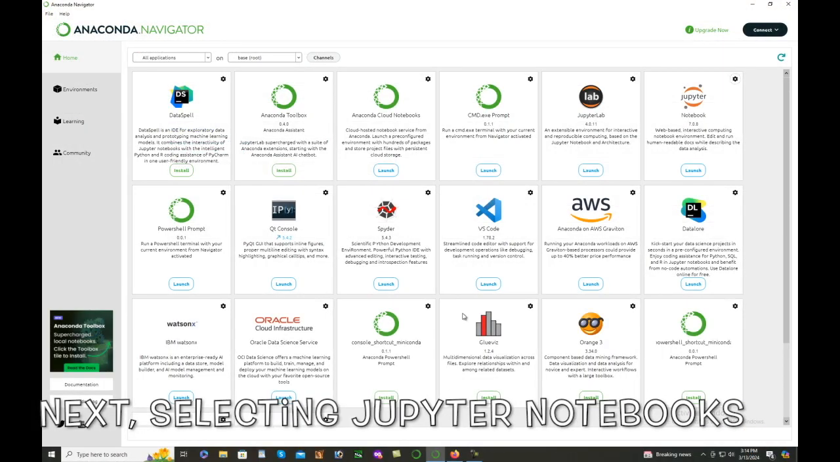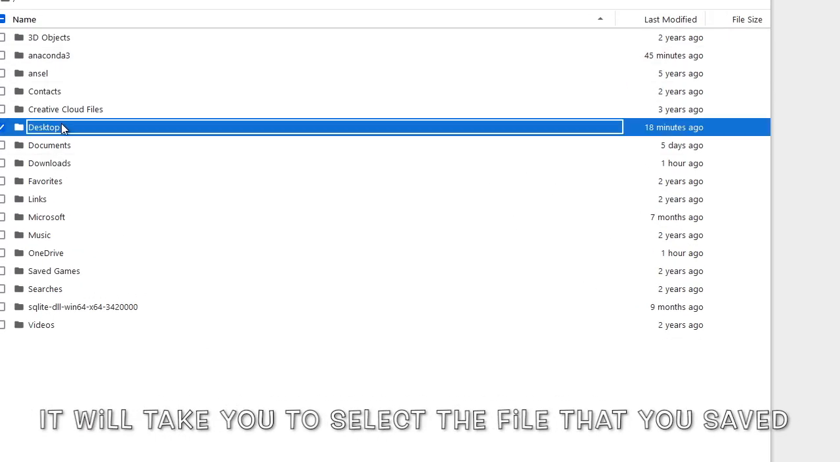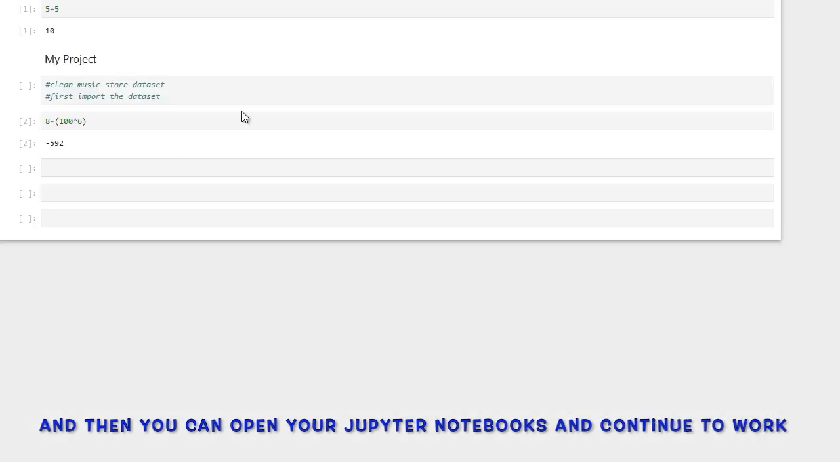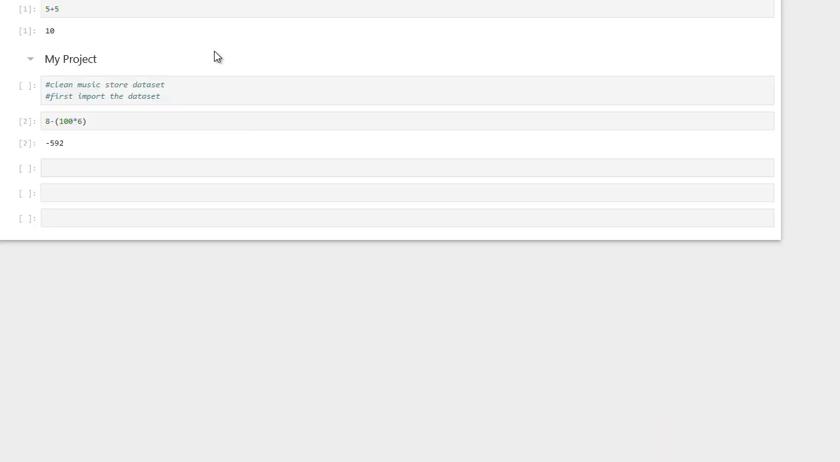Next, selecting Jupyter Notebooks. It will take you to select the file that you saved, and then you can open your Jupyter Notebook and continue to work.